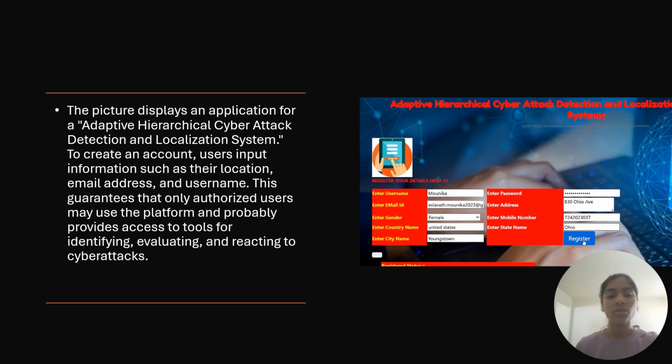This guarantees that only authorized users may use this platform and probably provides us access to tools for identifying, evaluating and reacting to cyber attacks.